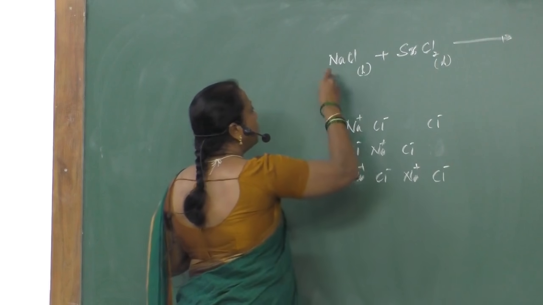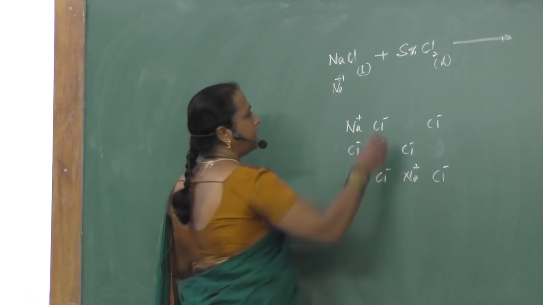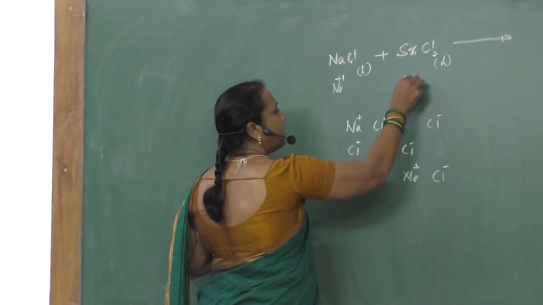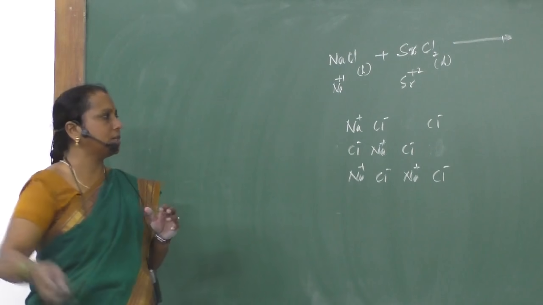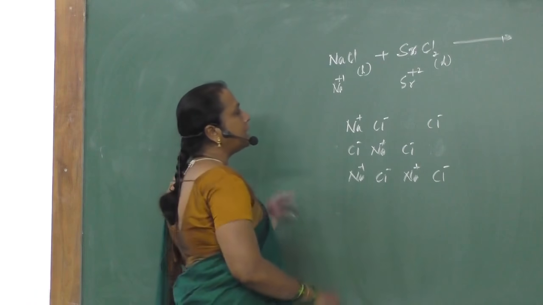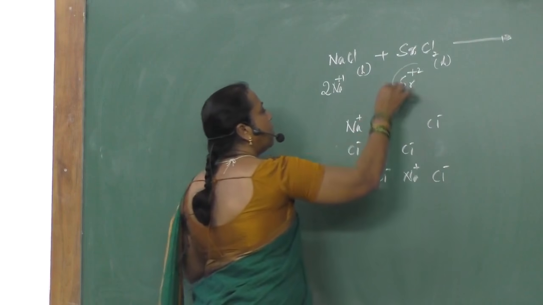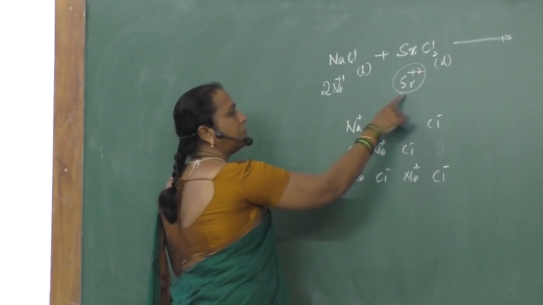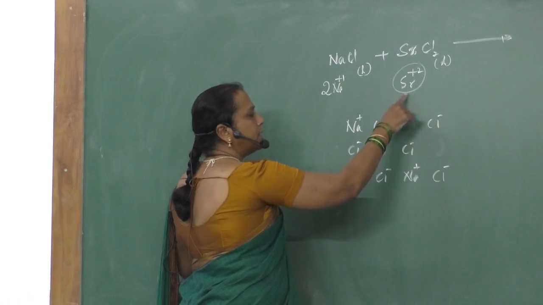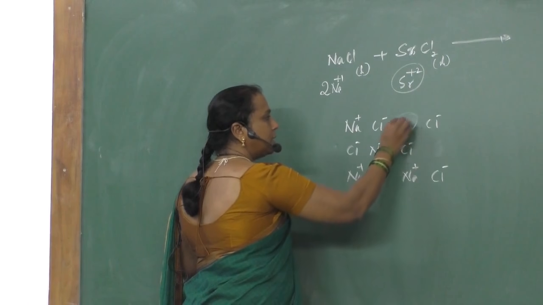You know, sodium is monovalent, having a 1 plus oxidation state. Strontium is bivalent, having a 2 plus oxidation state. To maintain electrical neutrality, 2 of the sodium ions are replaced by 1 strontium ion. But 2 particles are replaced by 1 particle. This particle will occupy one of the vacancies produced like this.